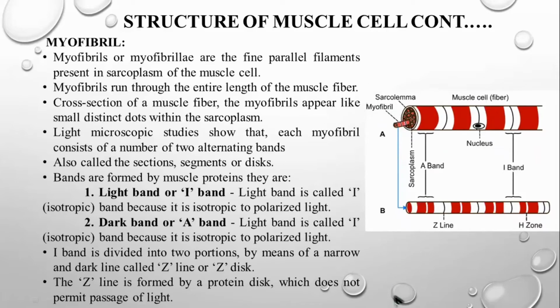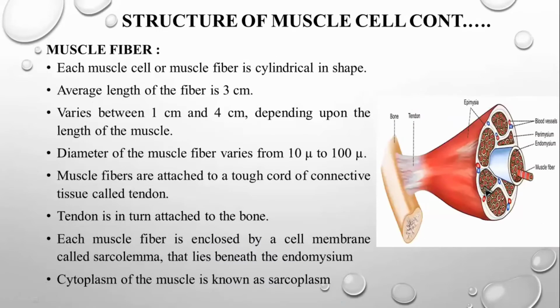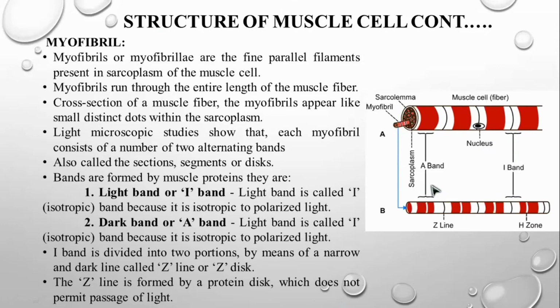Myofibrils, or myofibrillae, are the fine parallel filaments present in the sarcoplasm of the muscle cell. Sarcoplasm is nothing but cytoplasm. The myofibrils run through the entire length of the muscle fiber. In the cross section of the muscle fiber, the myofibrils appear like small distinct dots. As we saw in the previous figure, you can find a small dot-like position. This is the myofibril, and it appears as dots within the sarcoplasm.